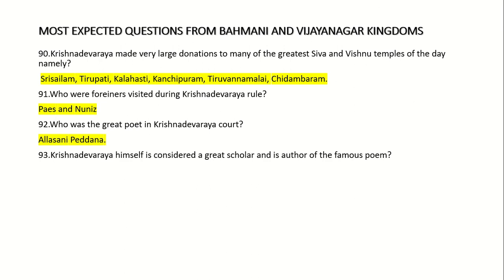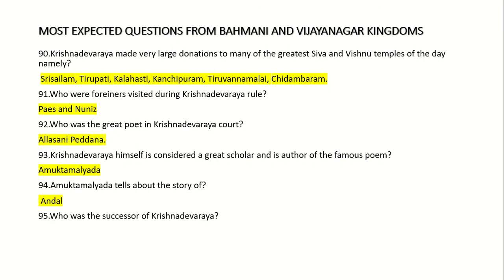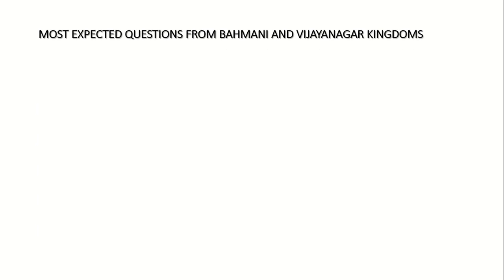93. Krishnadevaraya himself is considered as a great scholar and is author of the famous poem Amukatta Malyada. 94. Amukatta Malyada tells about the story of Andal. 95. Who was the successor of Krishnadevaraya? His younger brother Achyuta Devaraya. 96. Who is the successor of Sadasivaraya? Tirumala, brother of Ramaraya.